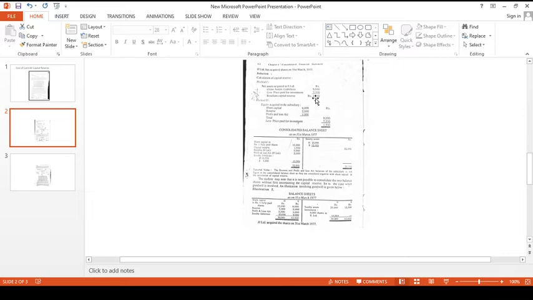One is the net assets acquired by the holding company in the subsidiary company, and second is the cost of investment that was paid by the holding company. So the net assets acquired in S Limited, that is gross assets minus liabilities.